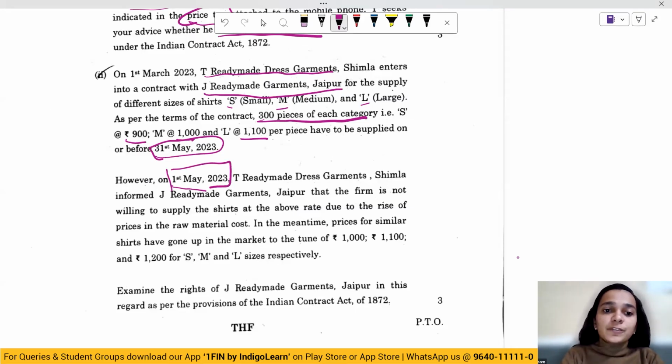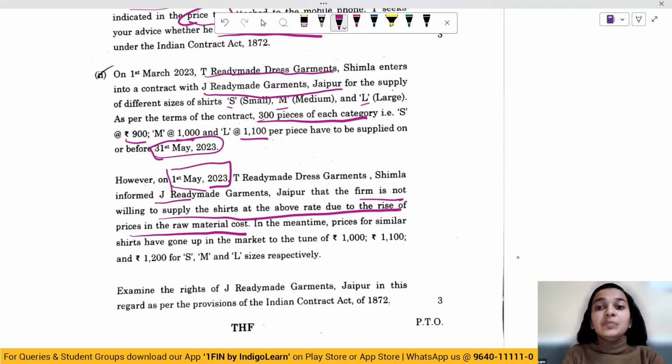However, on 1st of May, T Readymade Garments informed J that the firm is not willing to supply shirts at the above rate due to rise in the price of raw material cost. And in the meantime, the prices of the similar shirts in the open market had gone to 1,000, 1,100 and 1,200. So from 900 to 1,000, 1,000 to 1,100 and 1,100 to 1,200. Examine the rights of J ready-made garments in this particular situation.